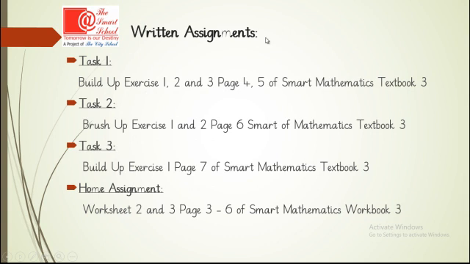Your written assignments are: task number 1, build up exercise 1, 2 and 3, page 4 and 5 of Smart Mathematics textbook 3. Task 2 is brush up exercise 1 and 2, page 6, Smart Mathematics textbook 3. Then task number 3 is build up exercise 1, page 7 of Smart Mathematics textbook 3. And your home assignment is worksheet 2 and 3, page 3 to 6 of Smart Mathematics workbook 3.